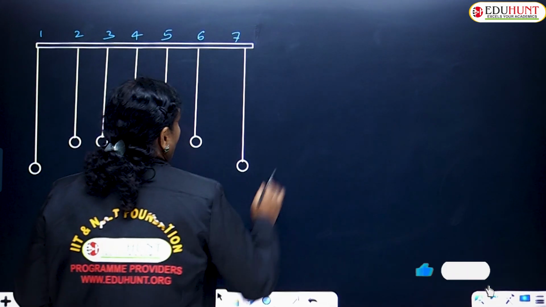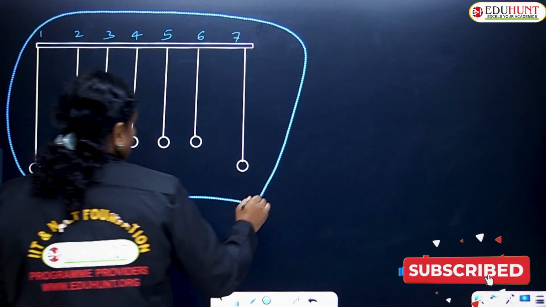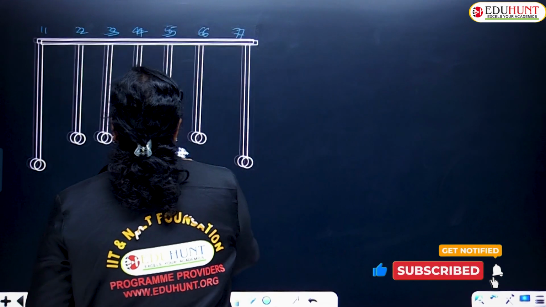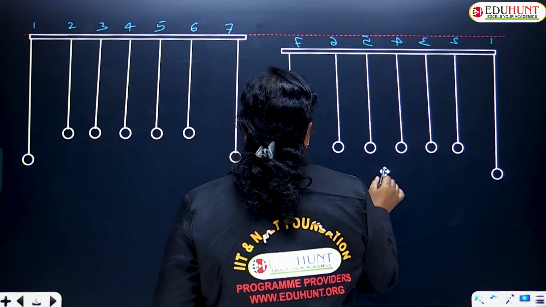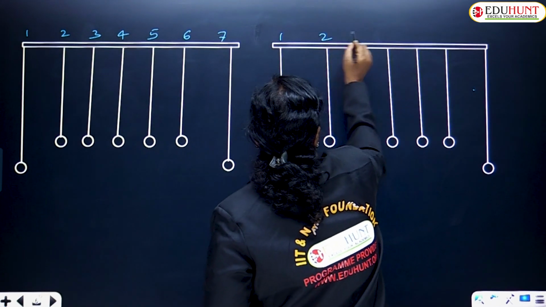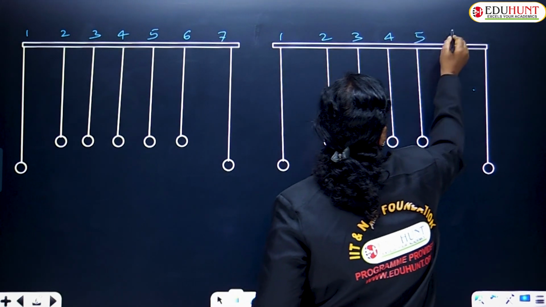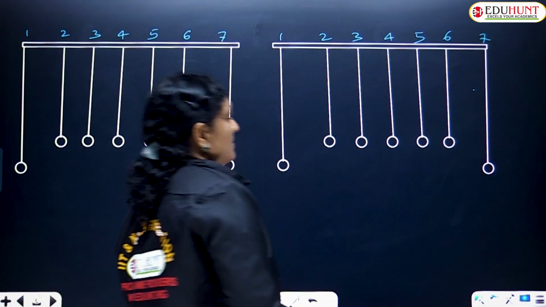The next step we are going to do is, 1, 2, 3, 4, 5, 6, 7 suspended with a large scale.